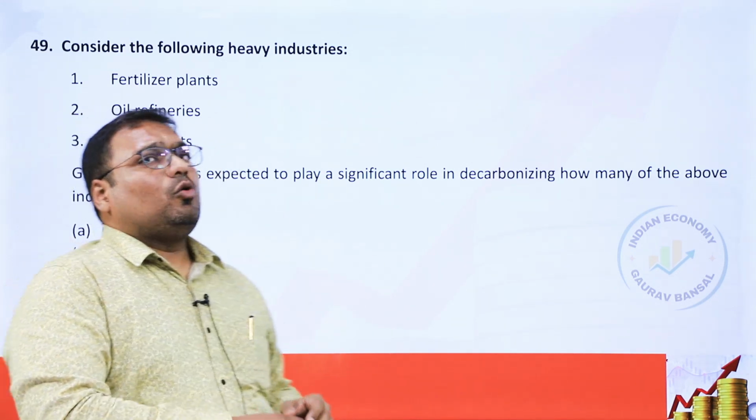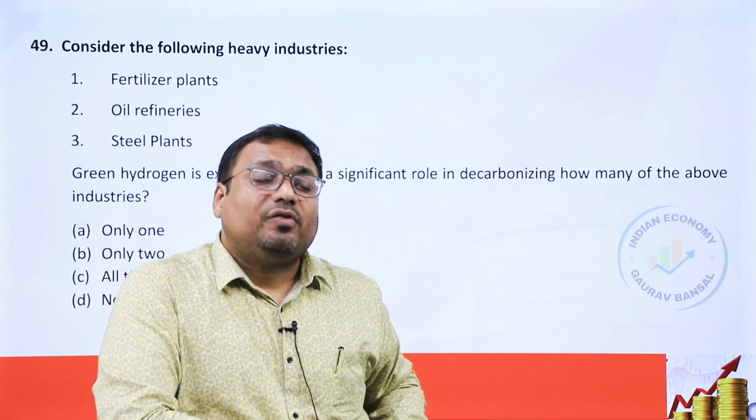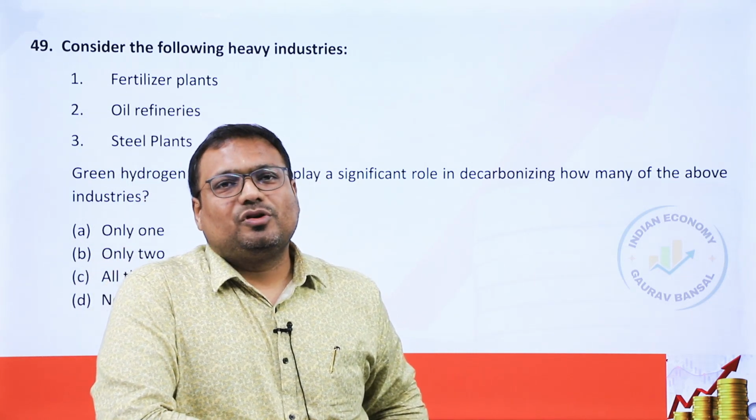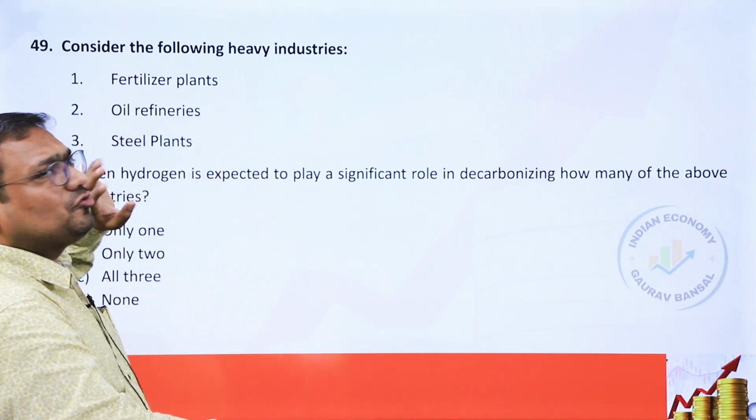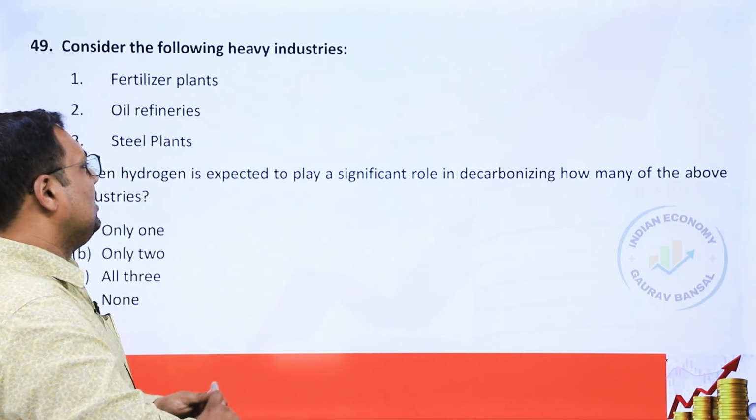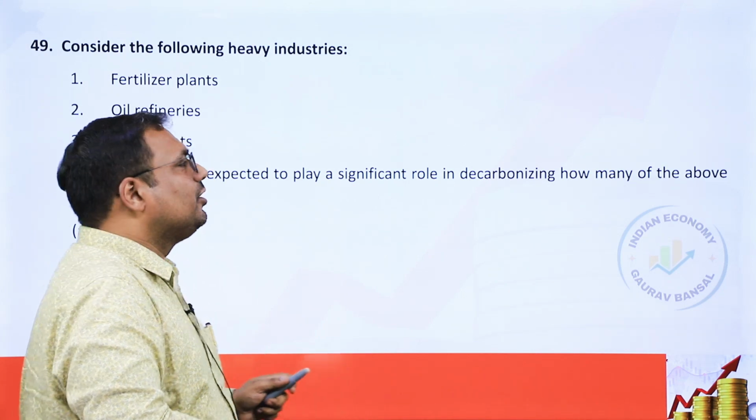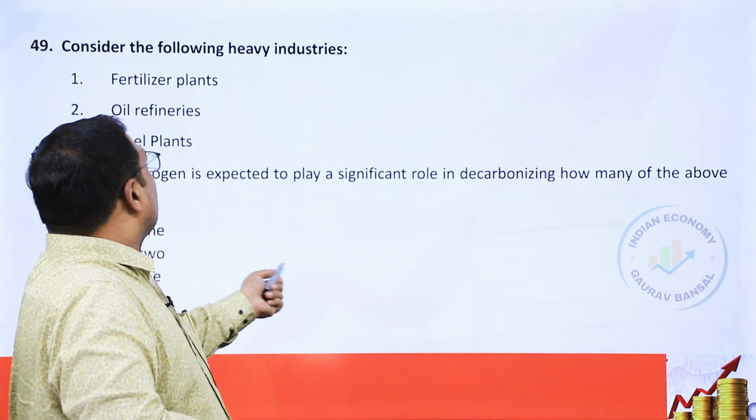The steel plant also uses a lot of coal, where instead of coal, green hydrogen can be used. So steel is also an application area of green hydrogen. So all 3. It can help in decarbonizing. It can reduce the carbon production.